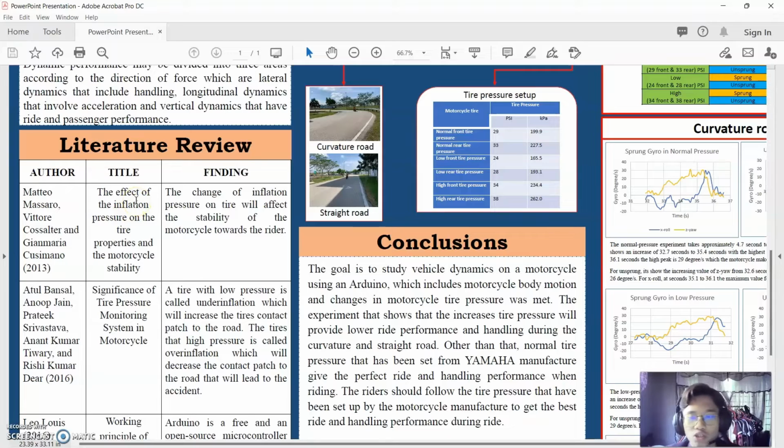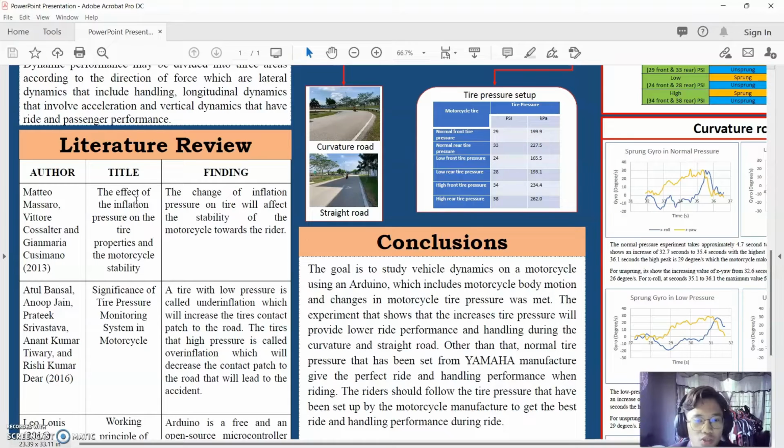For the first literature review, which is the effect of the inflation pressure on the tire properties and the motorcycle stability, the finding for this research is the change of inflation pressure on tire will affect the stability of the motorcycle toward the riders. The second one is significance of tire pressure monitoring system in motorcycle.